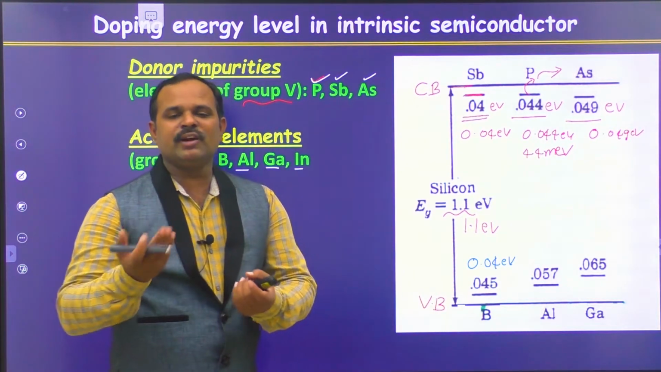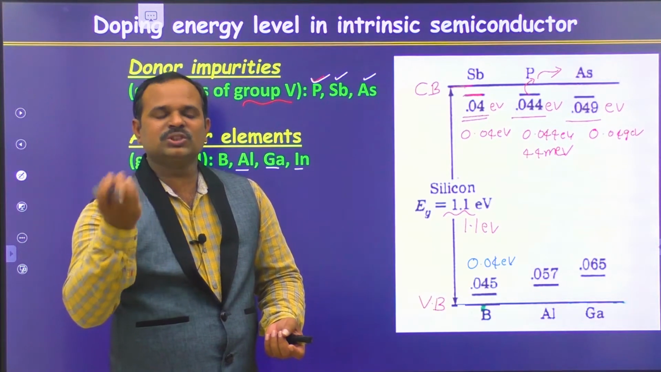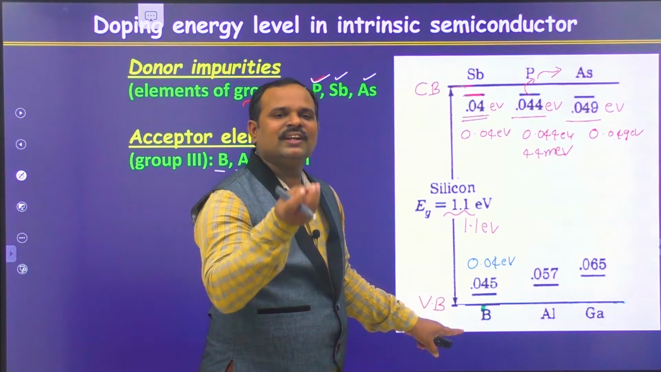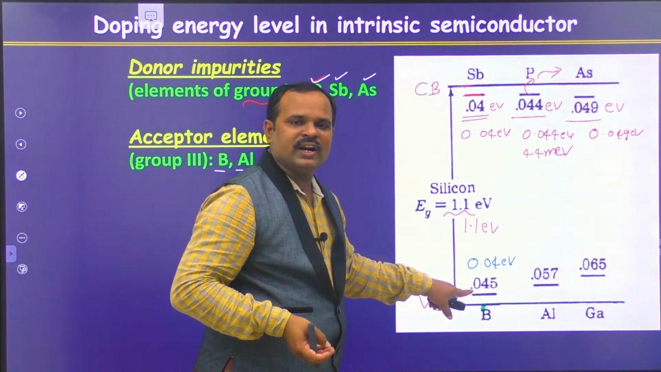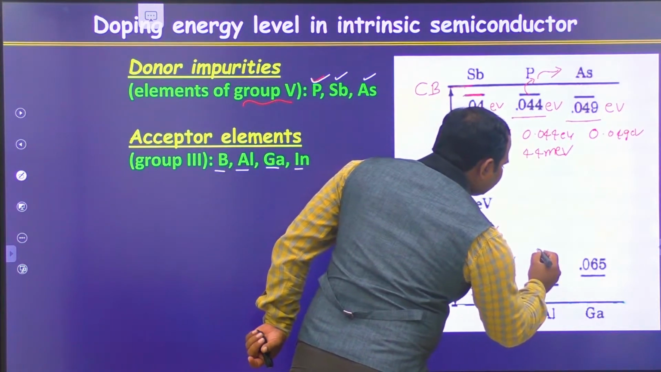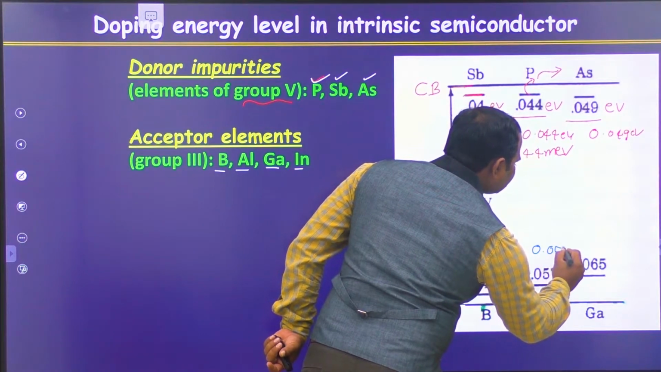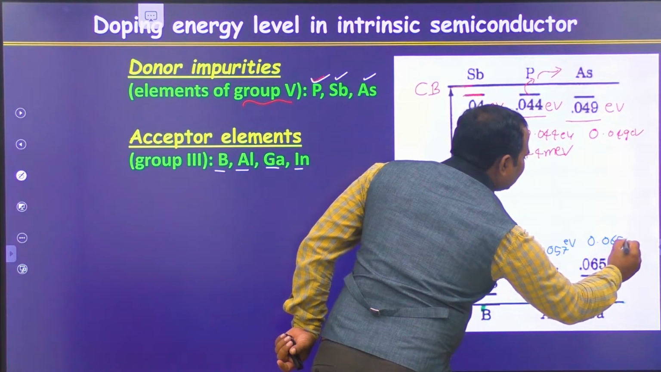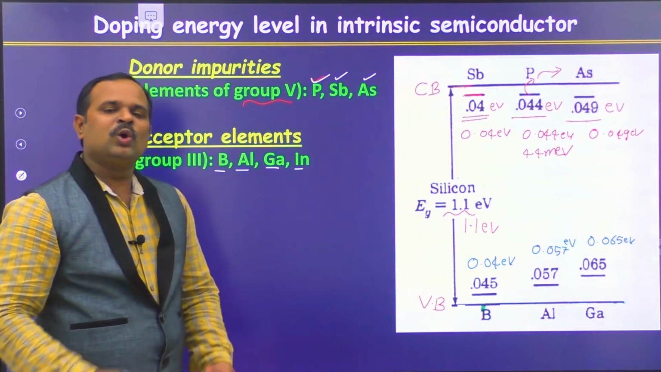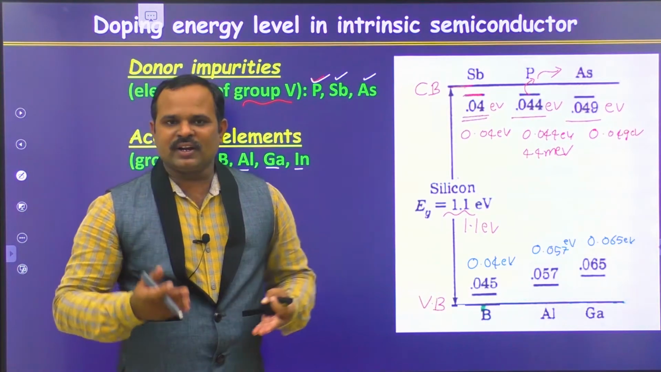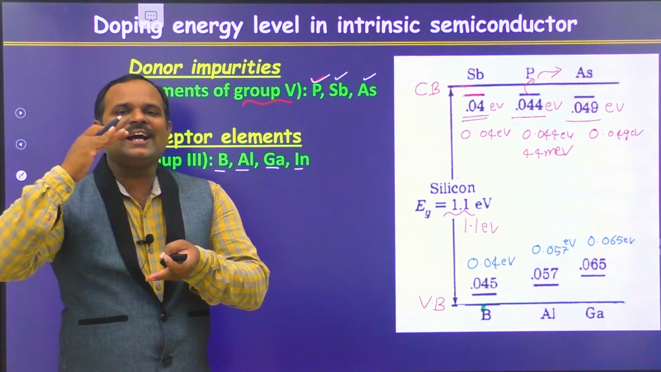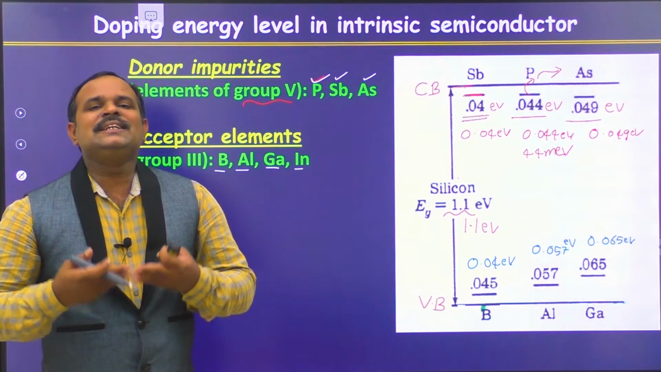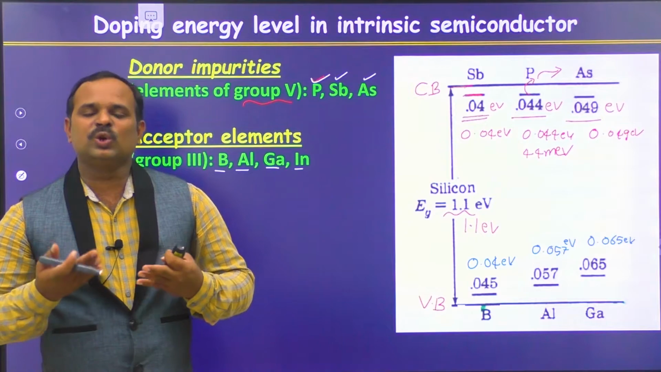The room temperature thermal energy is about 25 milli electron volts, so 40 milli electron volts is very small. That is the reason why at room temperature, the silicon bond will break and those electrons will be given to the boron atom. Similarly, when you dope aluminum, the energy level lies 0.057 electron volts above the valence band, and for gallium it is 0.065 electron volts. So when you want to dope any impurity into the semiconductor, we need to look at where exactly the acceptor and donor levels are forming, so that we know which dopant is easier to ionize to give electrons and holes respectively.